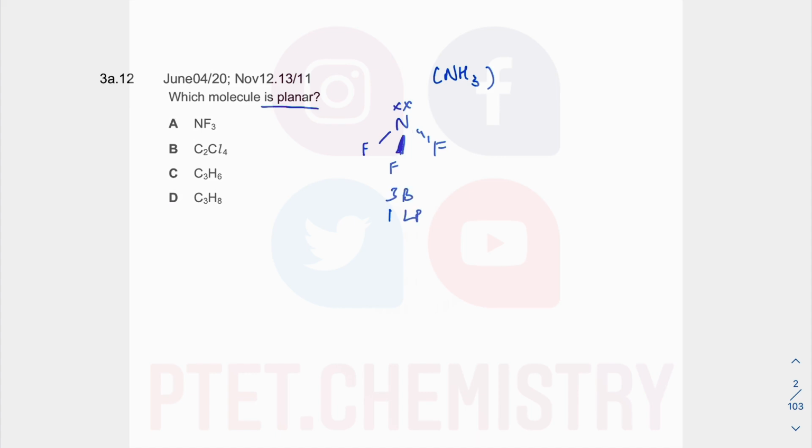It's got 3 bond pairs. And this is not planar. It's trigonal pyramidal, 107 degrees, right? So it's not planar. It's trigonal pyramidal. So not A.